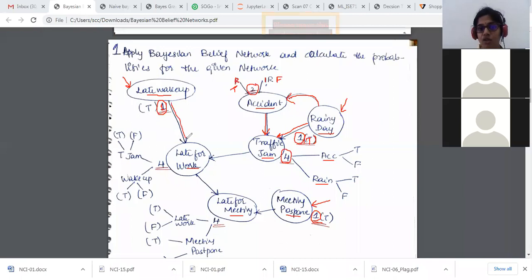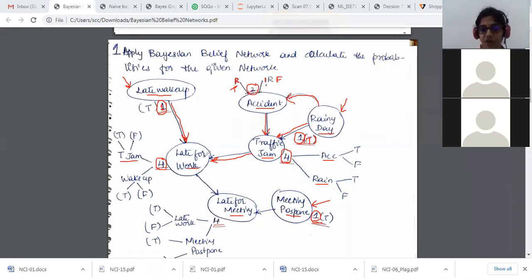Again, there are 2 parent nodes, one from late wake up and one from traffic jam. Since I'm late to work, there are 2 options. I woke up late in the morning and I'm stuck in the traffic. So they are the 2 reasons that I did not reach college in time. Since I have 2 parent nodes, I'll have 4 possible options: traffic jam true or false, late wake up true or false.